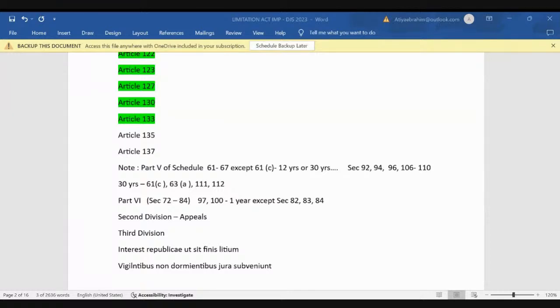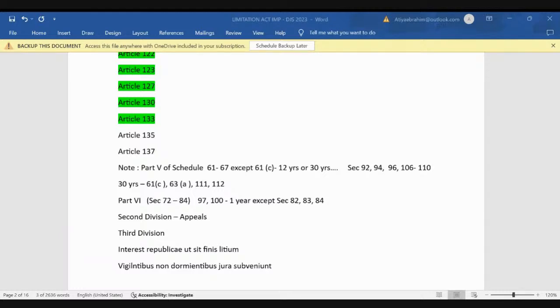Don't delay. So my first thing is to quieten long possession and to extinguish stale demands. There are many cases, like one case is Rajendra Singh versus Santa Singh, AIR 1973. Go through that case also.